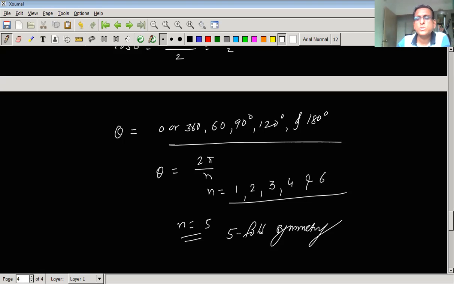For the time being we will stop here, and in the next video we will discuss the remaining 2 types of symmetries, which are reflection symmetry and inversion symmetry. So by this time we will stop here.